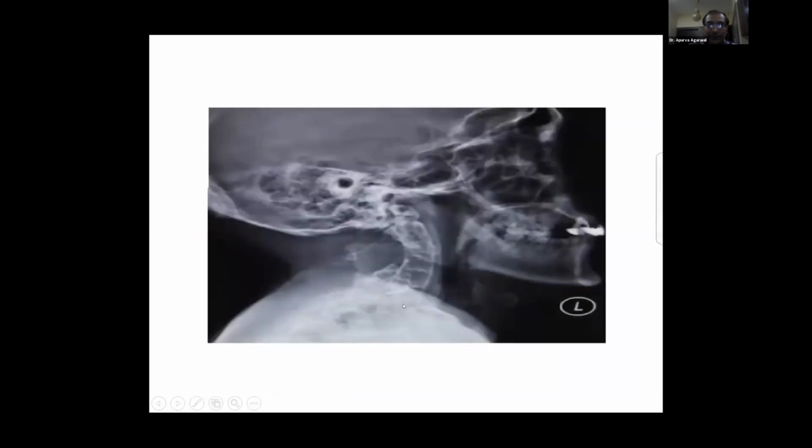Klippel-Feil syndrome with short web neck and fused cervical vertebrae. In the X-ray of such a patient, you can see the cervical vertebrae are fused completely, and positioning of the child for intubation becomes very difficult, and even the hyperextended position for the surgery is very difficult for these children.